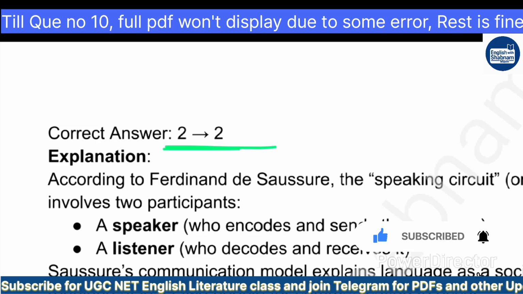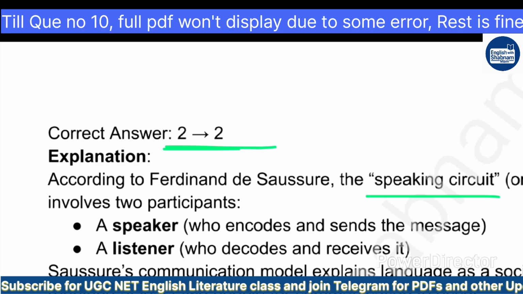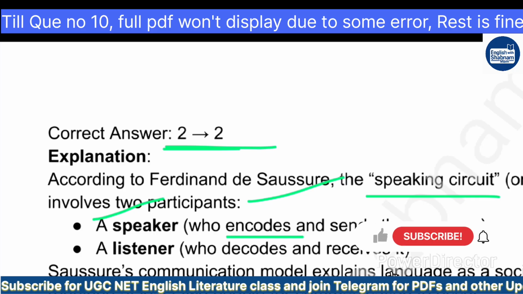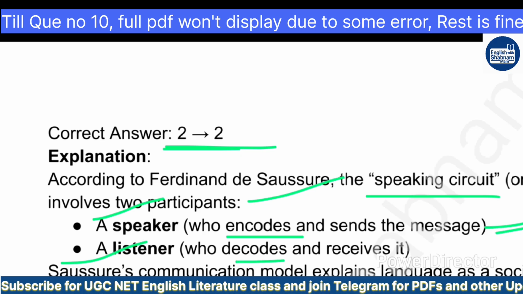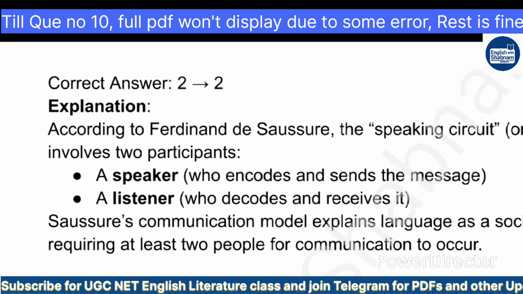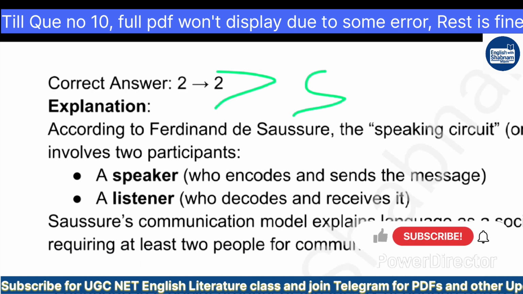What is that? According to Ferdinand de Saussure, the speaking circuit or speech circuit involves two participants: a speaker, that is, I am speaking, who encodes and sends the message, and a listener, you are the listener, listening to what I am saying, what I am explaining, what I am telling you. Okay, so who decodes and receives it? So two, a speaker and a listener. Two, because there is a speaker and there is a listener.